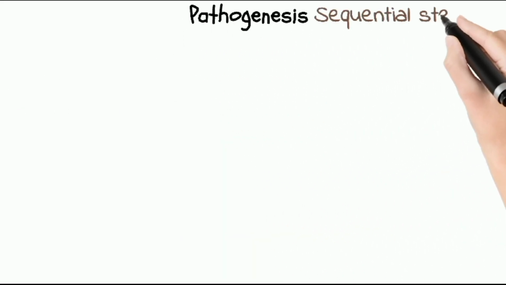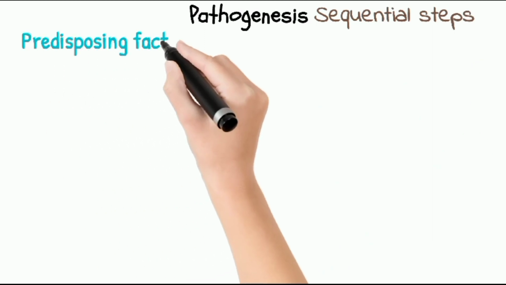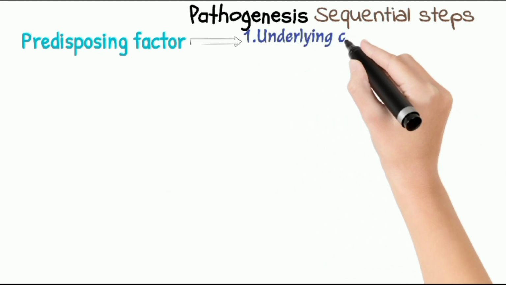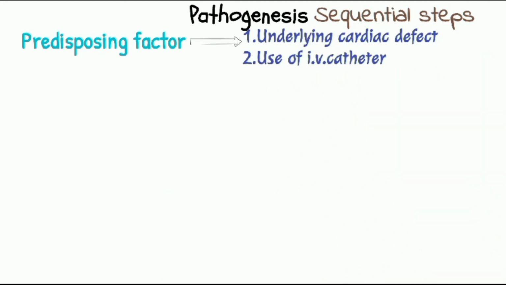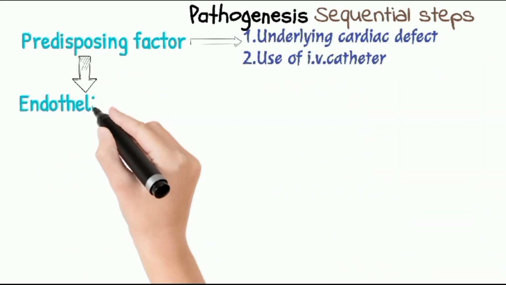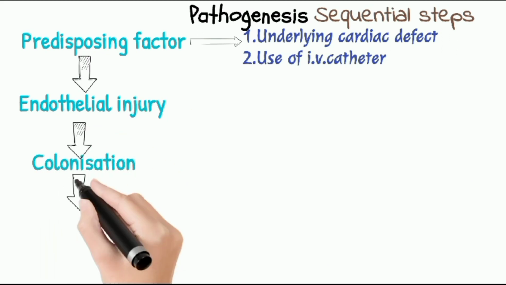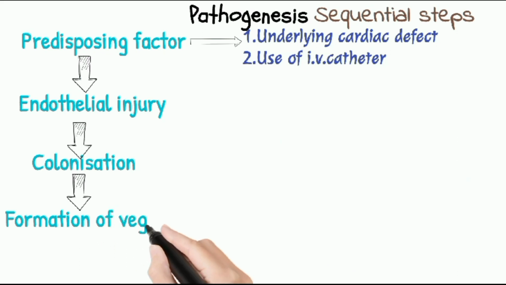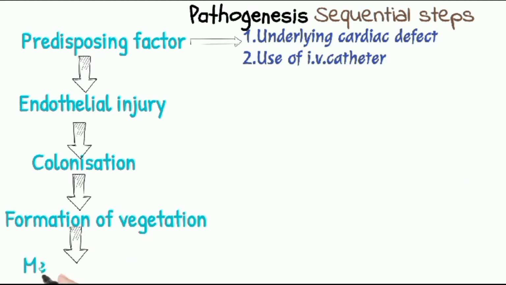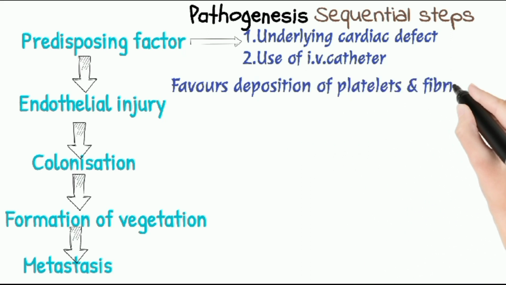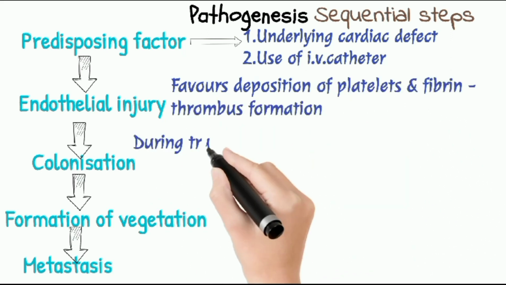Pathogenesis. Sequential steps include predisposing factors like underlying cardiac defects and use of IV catheters. These cause endothelial injury, which causes colonization, and this causes formation of vegetation, and this causes metastasis. Endothelial injury favors deposition of platelets and fibrin, leading to thrombus formation.